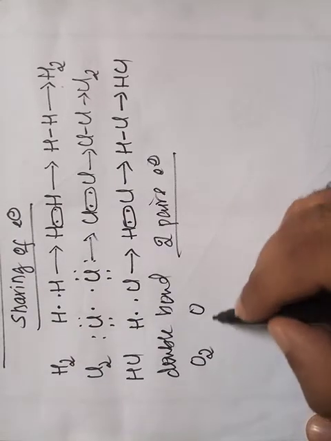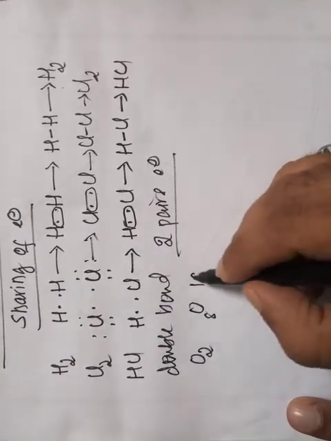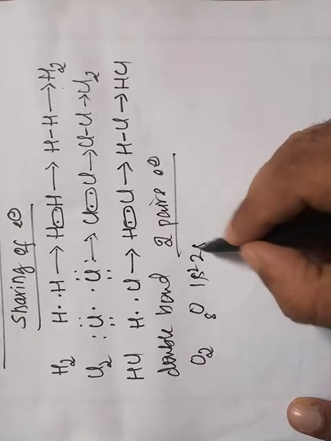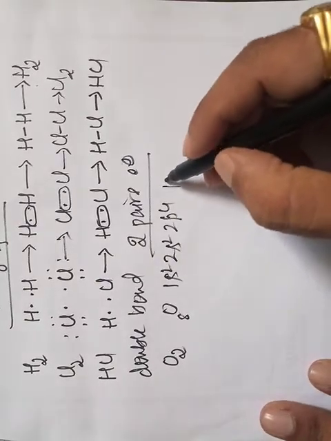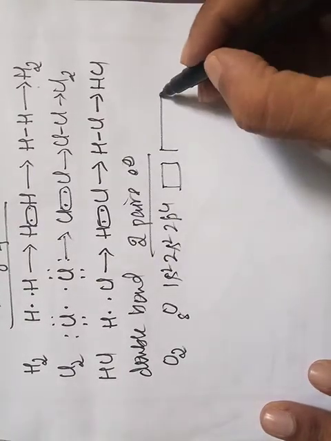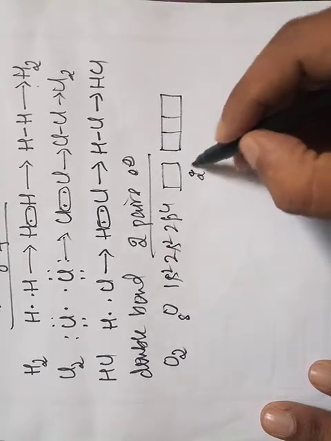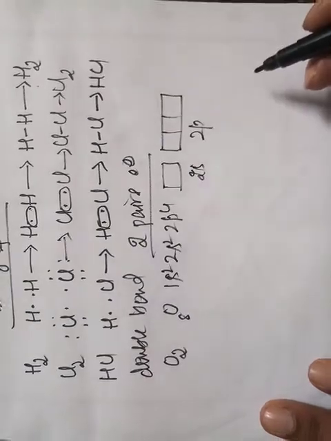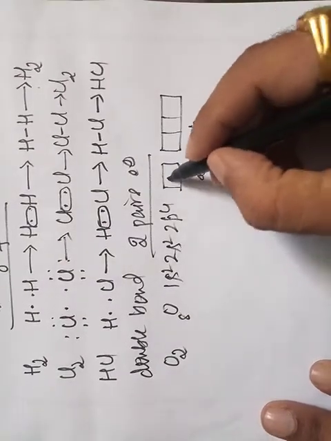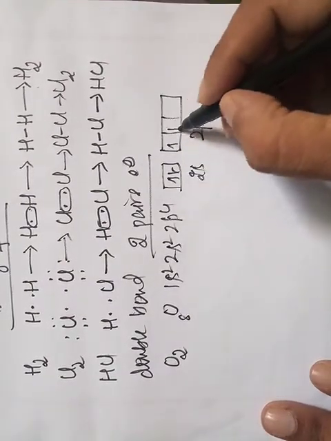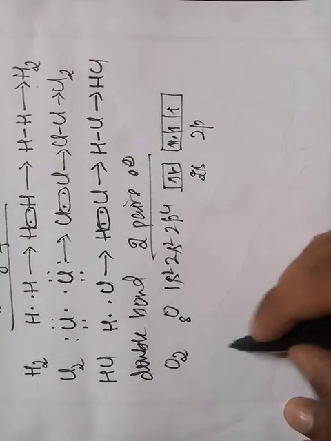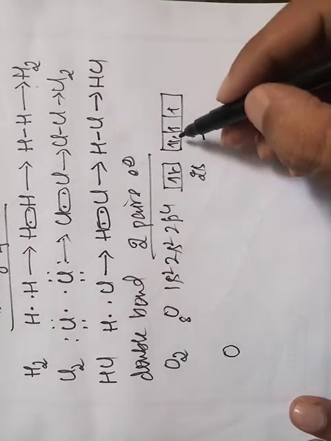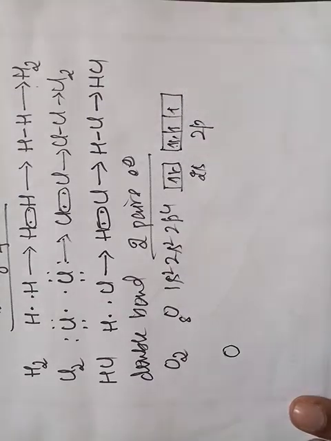The atomic number of oxygen is 8, and its electronic configuration is 1s2, 2s2, 2p4. So there are two electrons in the 2s orbital and four electrons in the 2p orbital. That means an oxygen atom has 6 electrons in its outermost orbitals.